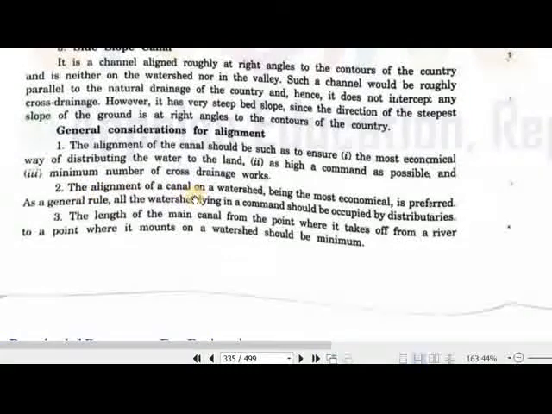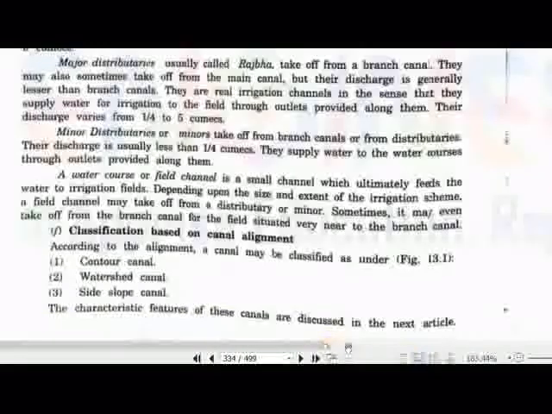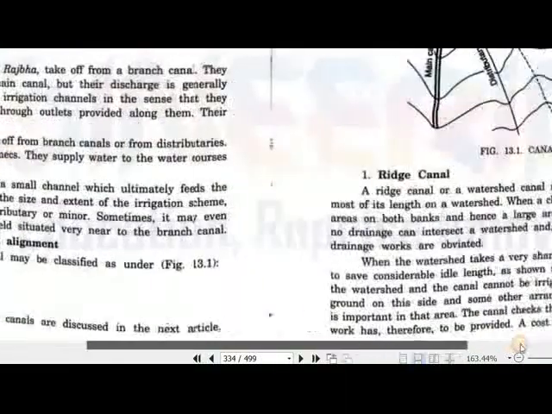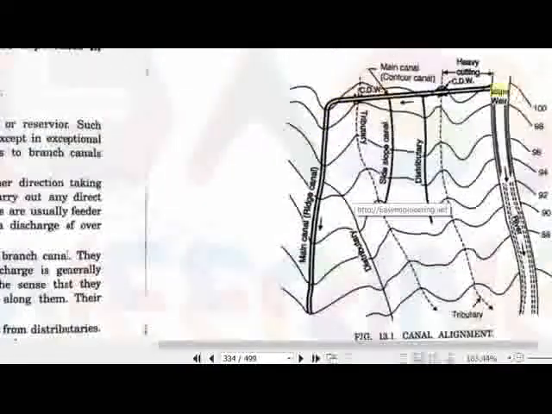The alignment of a canal on a watershed is the most economical and is preferred as a general rule. All the area lying in the command can be irrigated, even on both sides. The length of the main canal from the point where it offtakes from the river to the point where it mounts on the watershed should be minimum. So this length should be minimum, this length.